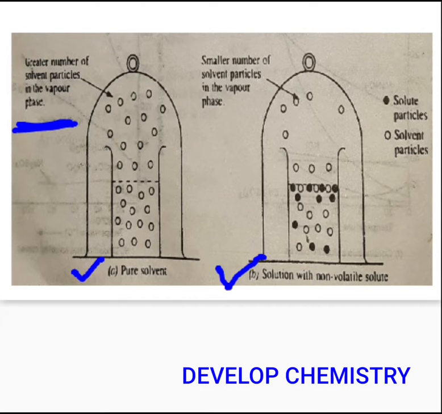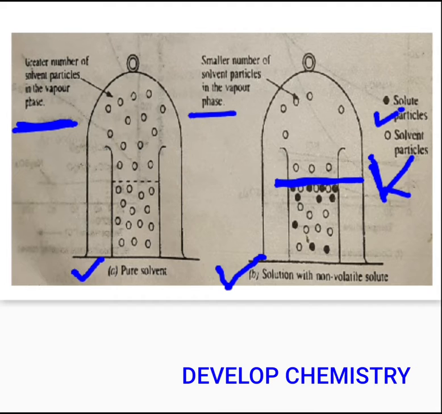However, on the other side, when you are adding a non-volatile solute to the solvent, what is going to happen? The surface layer will be almost equally occupied by the solute particles as well as the solvent particles, because of which the number of solvent particles which can readily escape into the available space is going to decrease.